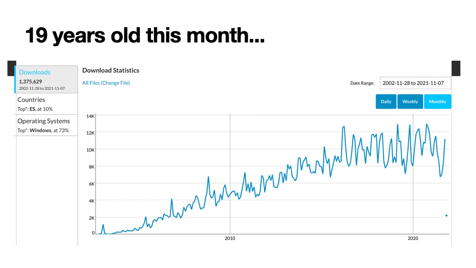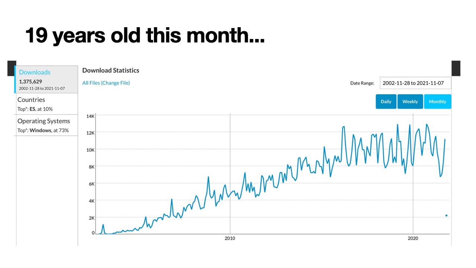OmegaT is not really recent. It will turn 20 next year. And at this point, we have about 1.5 million downloads from the SourceForge site, which doesn't mean much because that includes files used for localization and manuals. But still, it's a pretty big number.